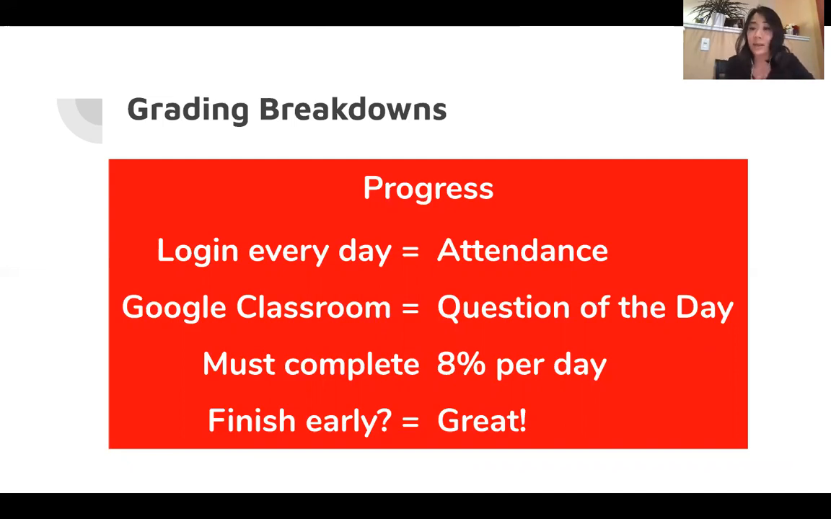Right? And on Aries, I will be able to mark what your progress is so that you can check there. You can also check on Edgenuity. There is a welcome video. Once you log in, it'll show you how to do that. If you finish early, that's awesome. Good for you. You'll just have to respond to the question of the day on Google Classroom just for attendance purposes. Okay? So that part is Edgenuity.